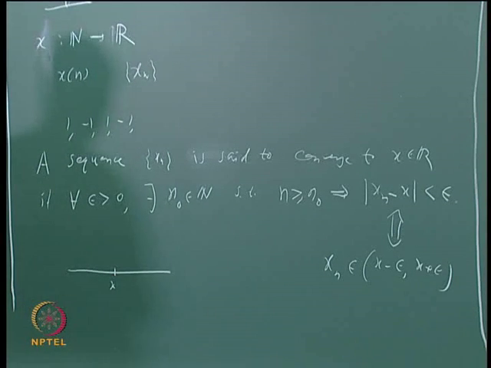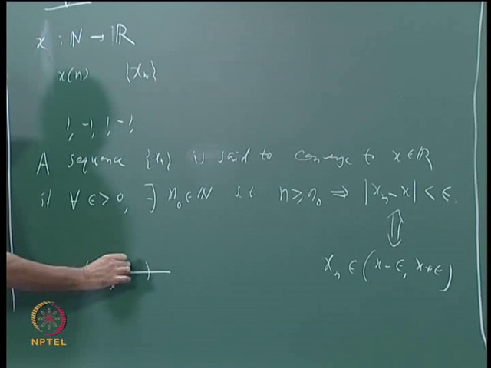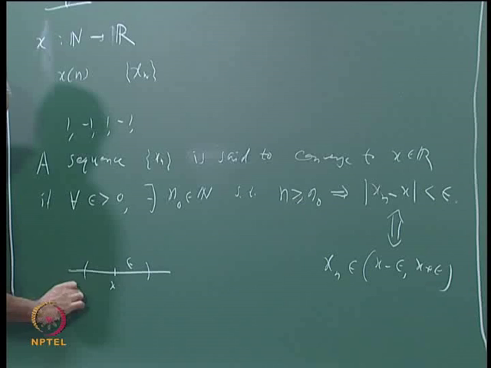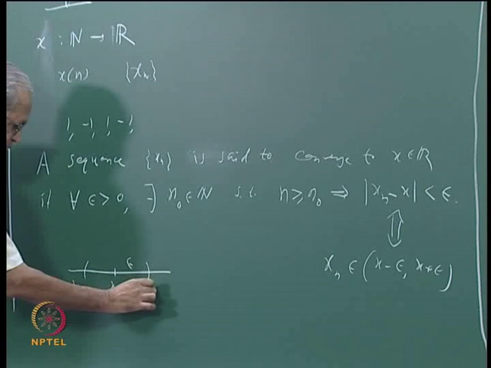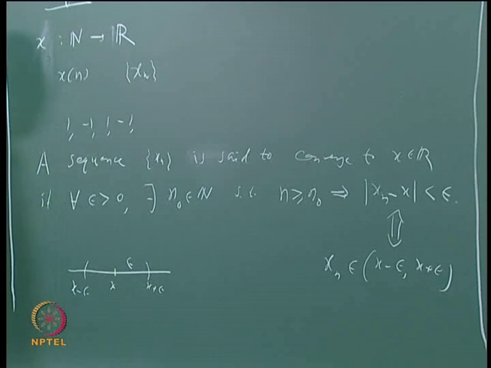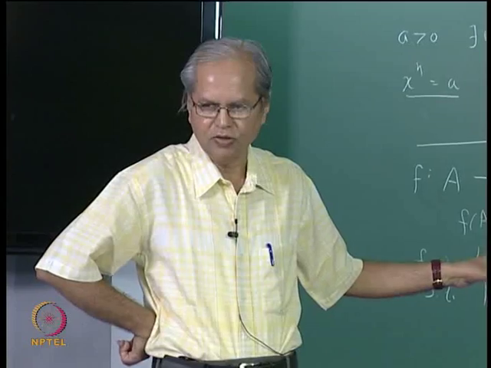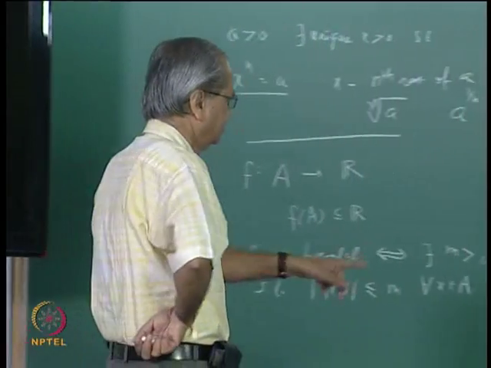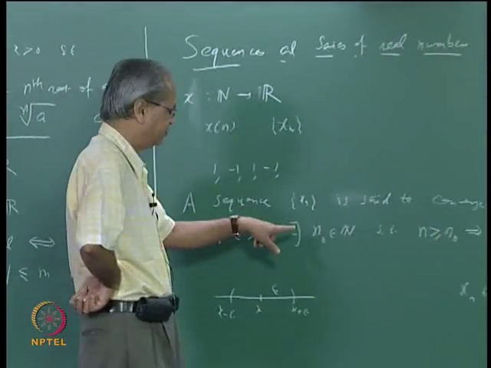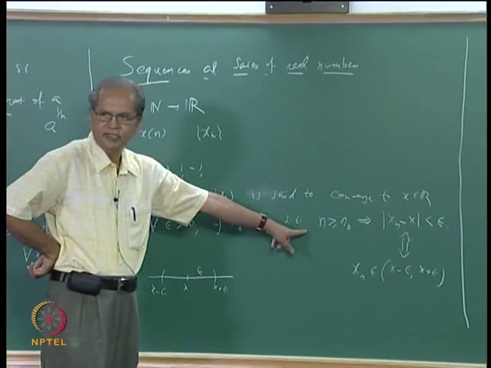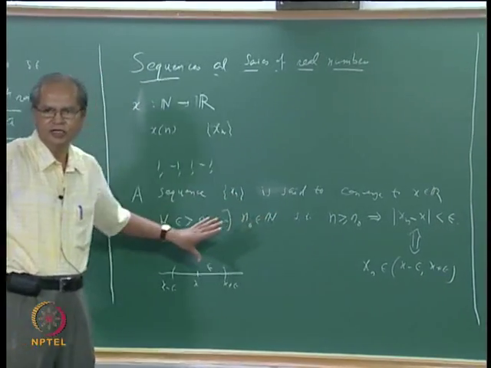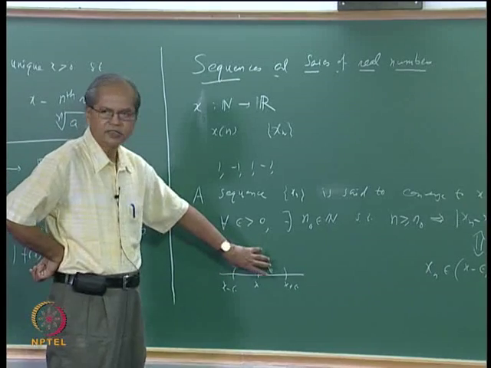Geometrically, if this is the number x, and you take epsilon, you get the interval from x minus epsilon to x plus epsilon. Whatever epsilon you take, except for the first few elements of the sequence, that is x1 up to xn0 minus 1, all the other elements must lie inside this interval.